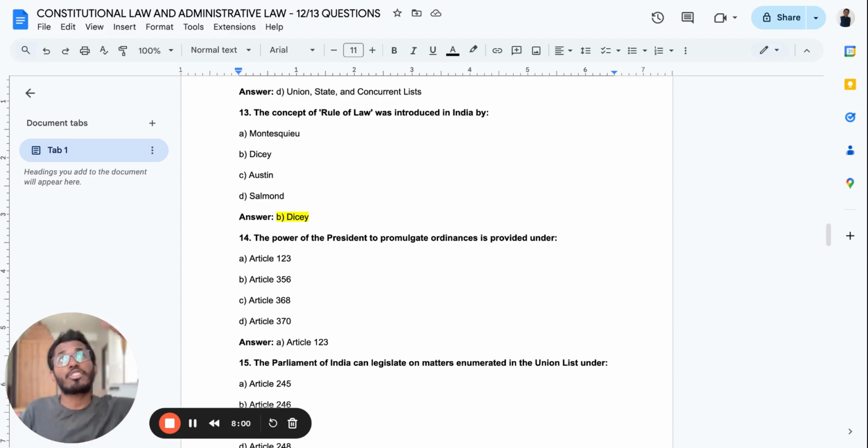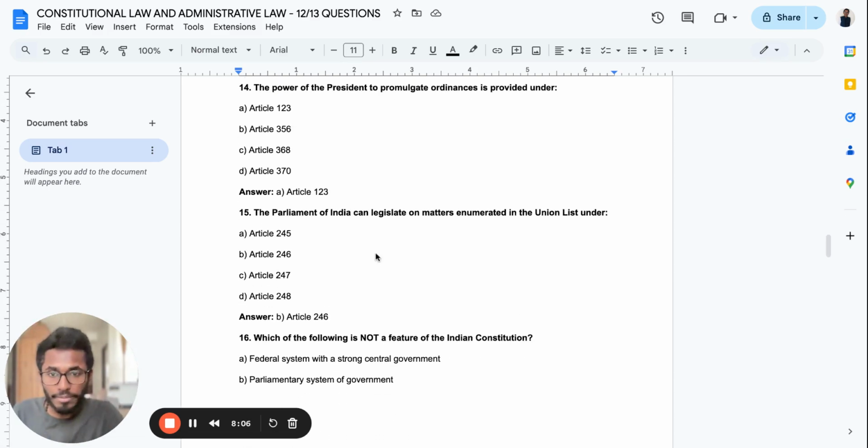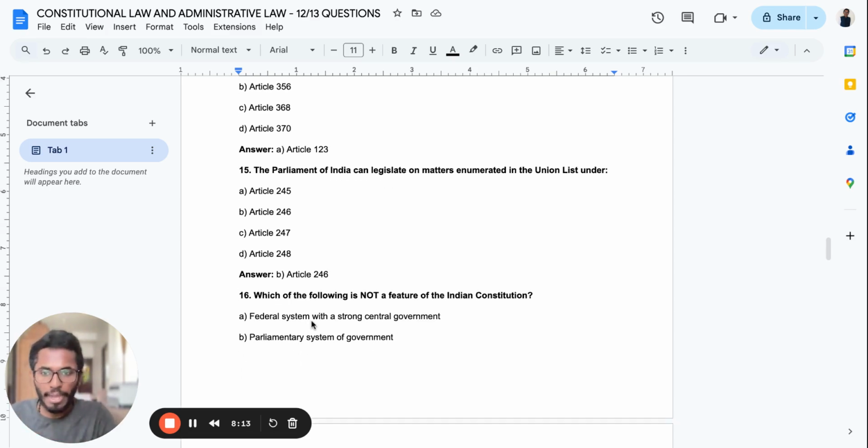And every article or section, I know it's very hard to remember, but I want you to at least learn the important articles by heart. Very important. The Parliament of India can legislate on matters enumerated in the Union list under which article? Article 246. Learn this by heart. This also you have to memorize. Write the important articles on a paper and make sure that you're constantly revising it again and again.